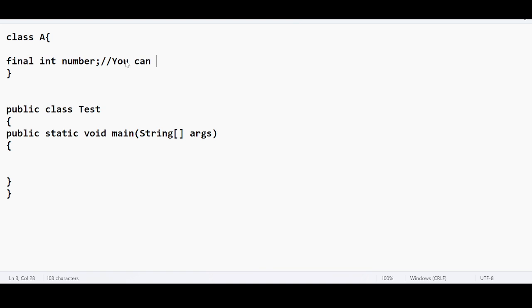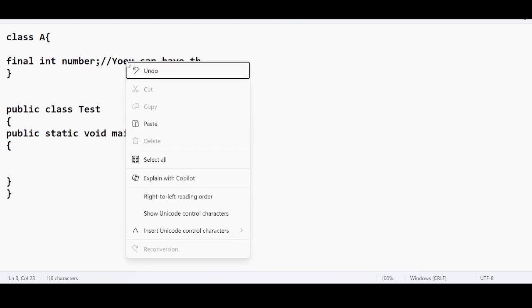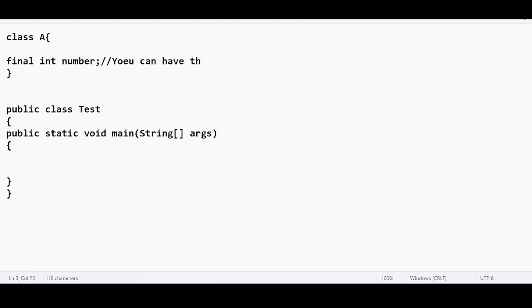You cannot just have the blank final variable. The moment you declare the blank final variable, it is mandatory to assign a value to the blank final variable within the same line or in the next line.